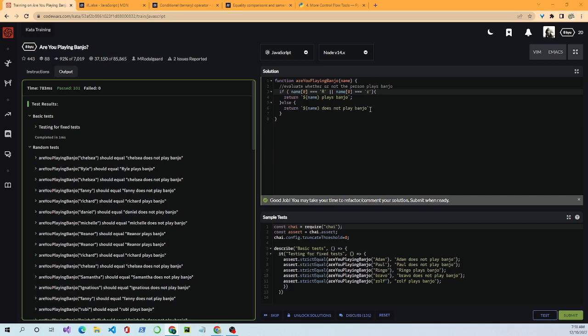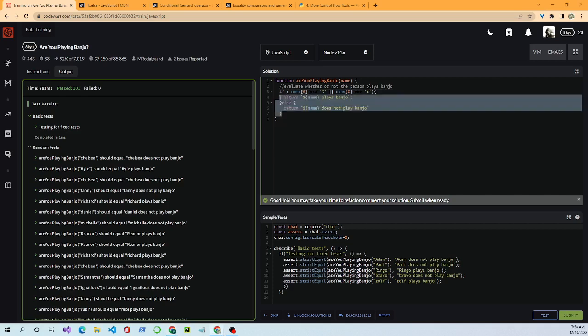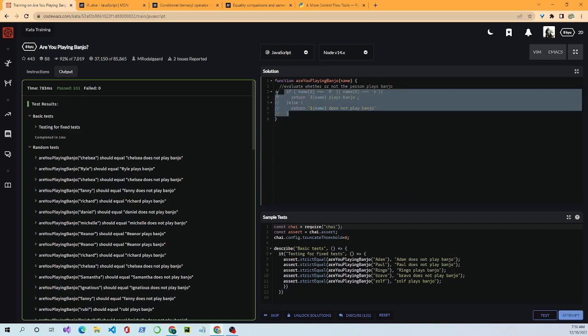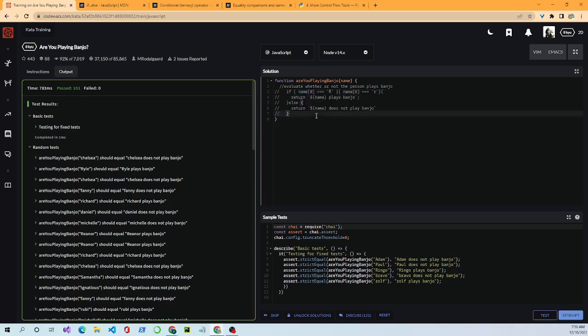You can shorten it. So here what we'll do, we'll comment this out. Comment that whole section out, and I'll shorten it and show you another way to solve it, just so you get a feel for it. The more you do this, the better and more efficiently you'll be able to solve these problems. Okay, first we'll do our return. We'll do name plus, we'll do name[0], and we'll make it lowercase.